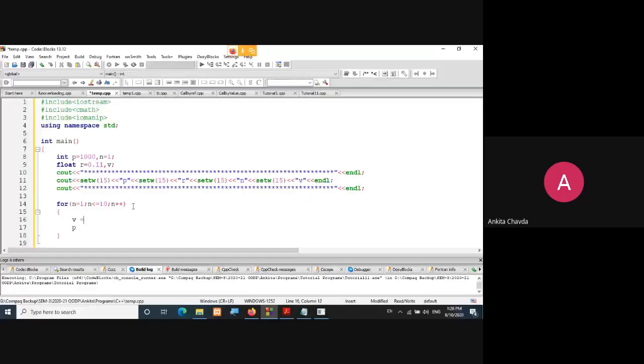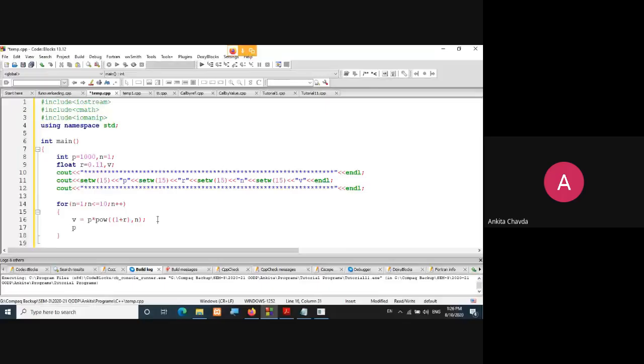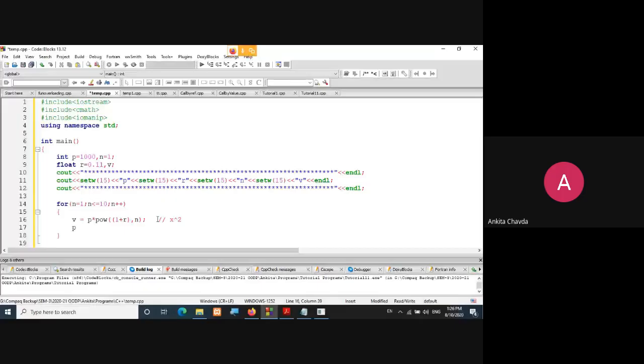Getting my point? What I'm directly doing here is v equals p into, now I will use the power function. In the power function, I write 1 plus r, and after the comma I put n, because 1 plus r raised to n is my formula. Suppose you want to do x raised to 2. What do you need to write in this power function?